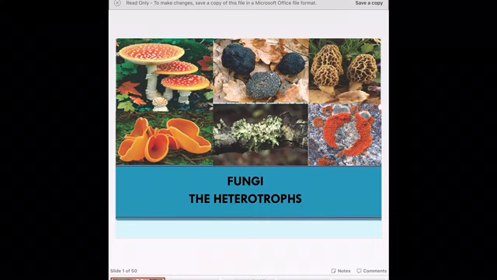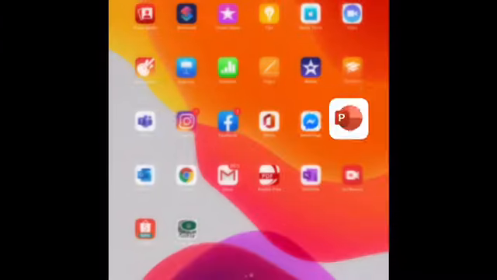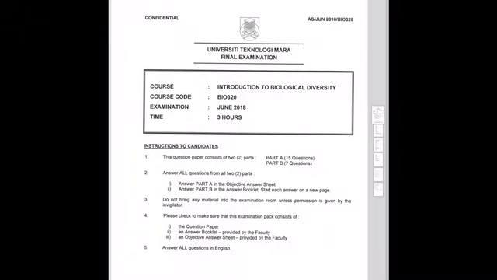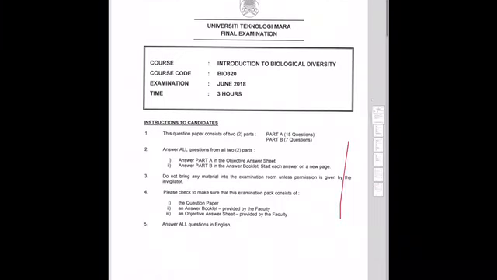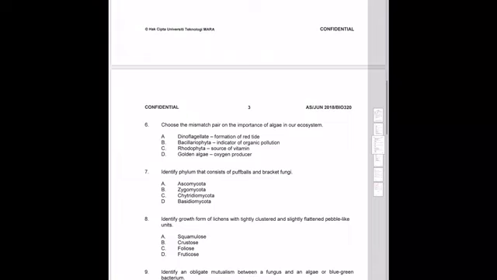Untuk tutorial kelas pada hari ini, kita akan buat latihan on topik fungi dan juga a few from plantae. Okay, so saya akan refer kepada notes dan juga past year question. So this one is past year question from June 2018. Okay, we go to objective question first. Okay, let's see question number 7.